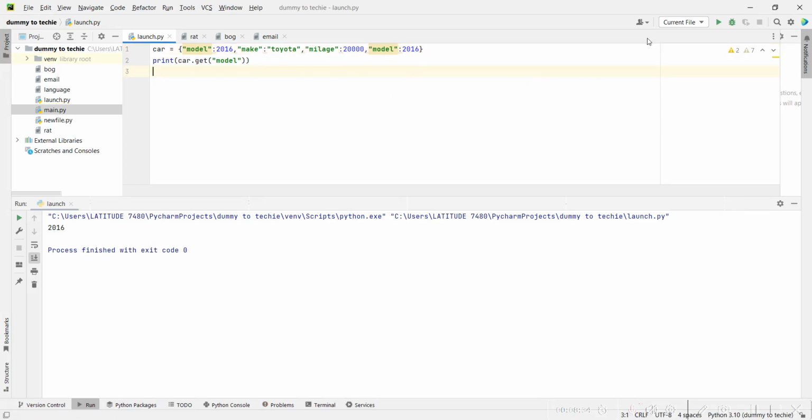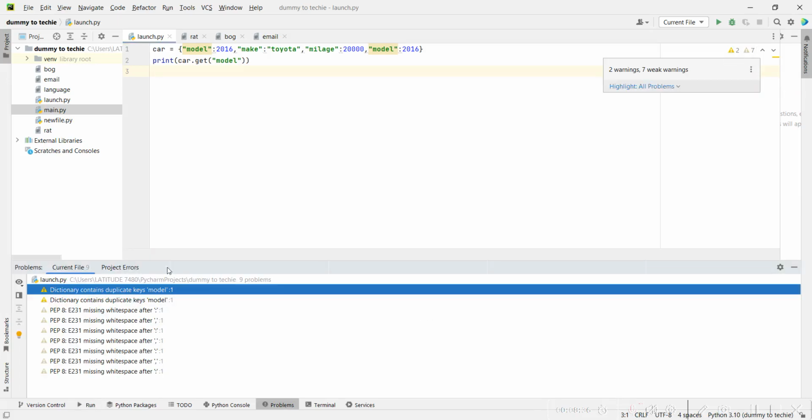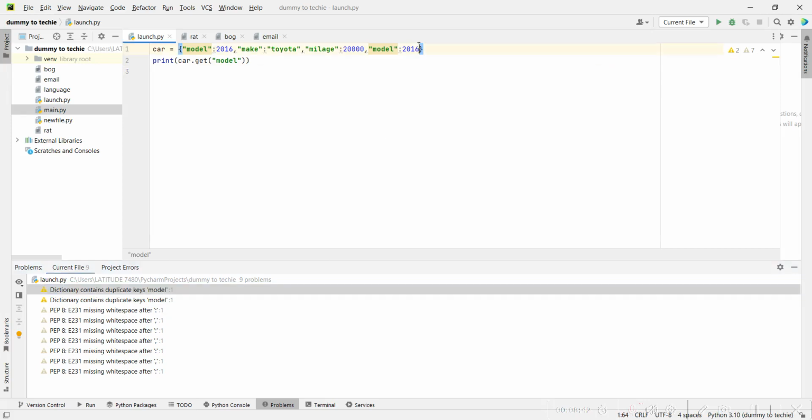Now I'm going to see a warning. Let me see. Yeah, you see the dictionary contains duplicate keys, model. Your keys are supposed to be unique. That's why they are called a key. Because if it's not unique, then how does Python know what you are referring to? So now let me run this and see what will happen.